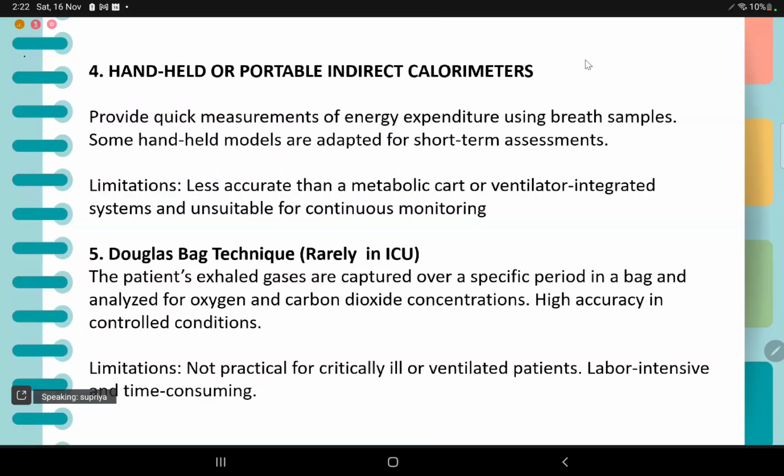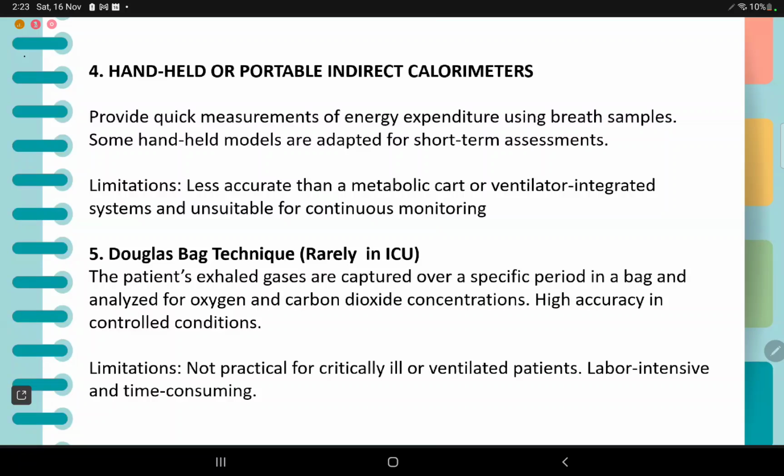Handheld or portable indirect calorimeters provide quick measurements of energy expenditure using breath samples. Some handheld models are adapted for short-term assessments. Limitations are that they are less accurate than metabolic or ventilator-integrated systems, and they are unsuitable for continuous monitoring, especially in ICU patients. And the Douglas bag technique is not an important point here in relation to critical care.